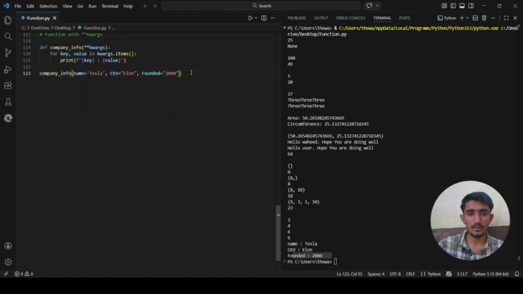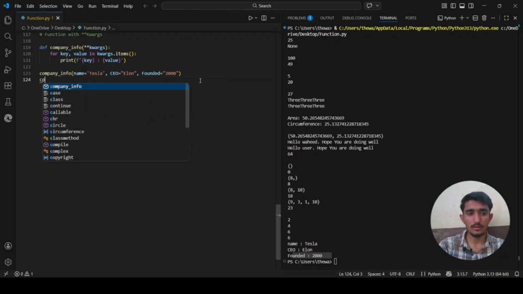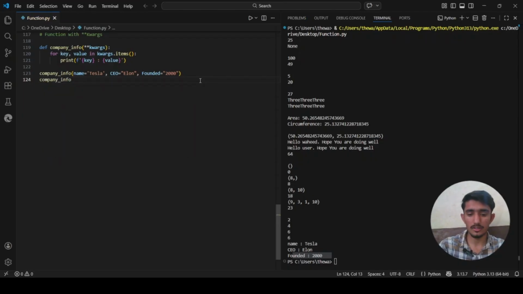Also we can call company info with as many keywords as we want. Let me say name is equal to Abdul Wahid. When I run it, you see this right here.